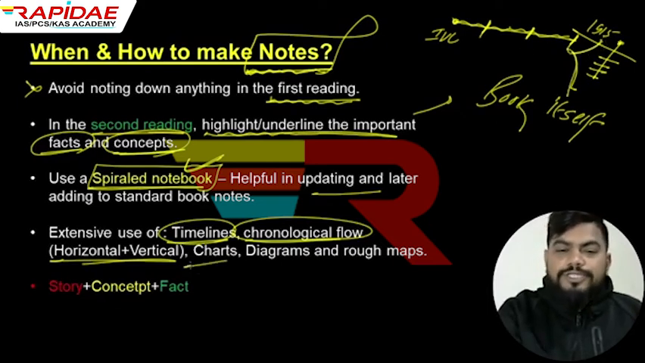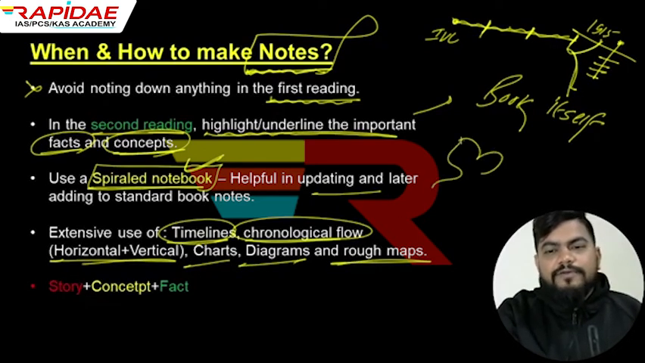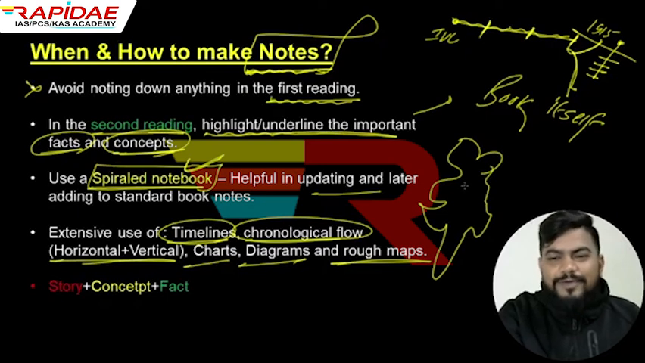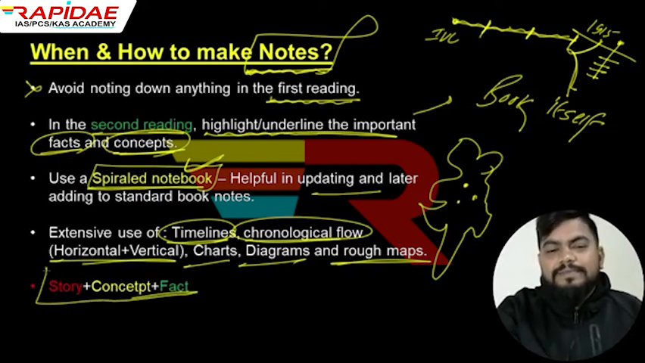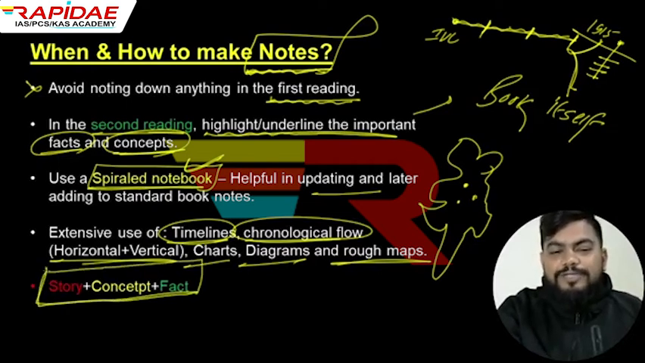Use charts and diagrams also, and many times you can easily make rough notes, just like this. Just like this, you can make rough notes. You can point out the geography as well, history as well, the economic places. And please remember this thing very crucially.